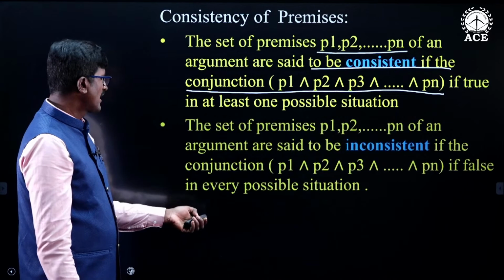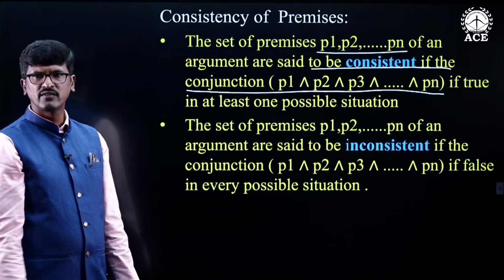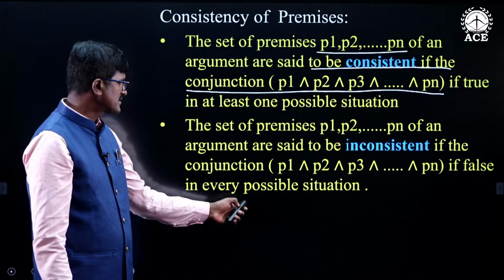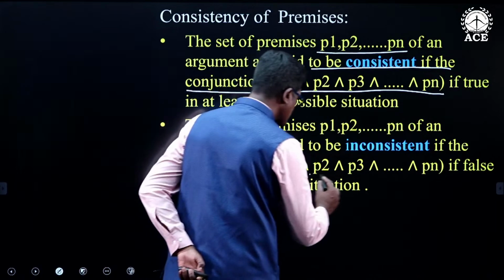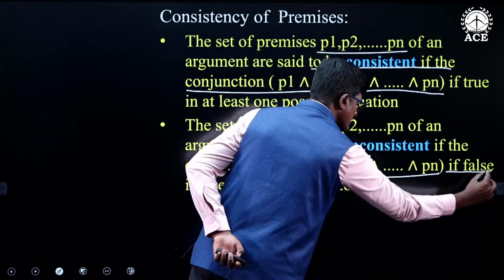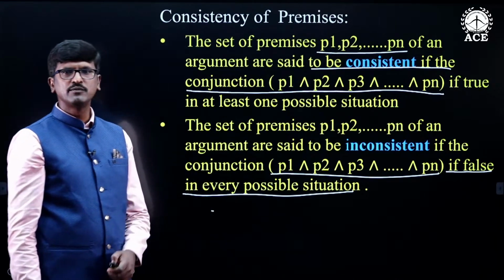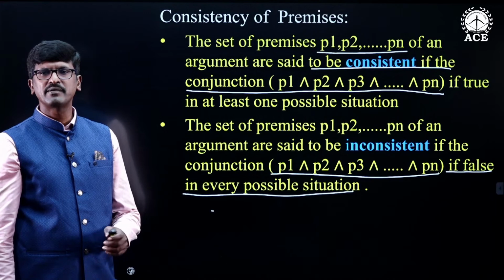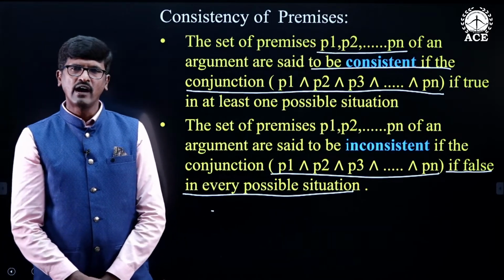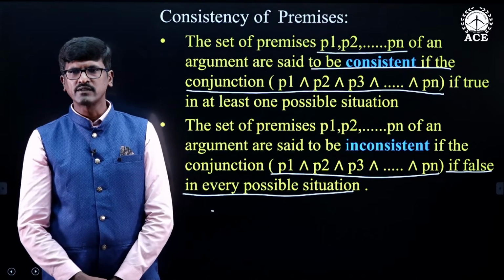Inconsistent means the conjunction of the premises is always false. If the conjunction of the premises is false in every possible situation, then it is called inconsistent premises. So, every argument will have some premises and some conclusion.